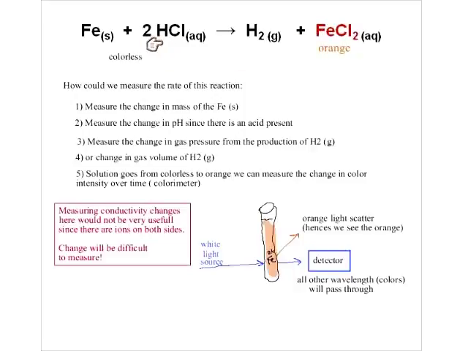So I'm having ions in the beginning on the reactant side, and I've got ions on the product side. So it's going to be very difficult to try and measure an accurate change here because it's going to be electrically conductive before, and it's going to be electrically conductive after. So probably not a good choice to be electrical conductivity as a way of measuring. It would work, but it's going to be difficult.